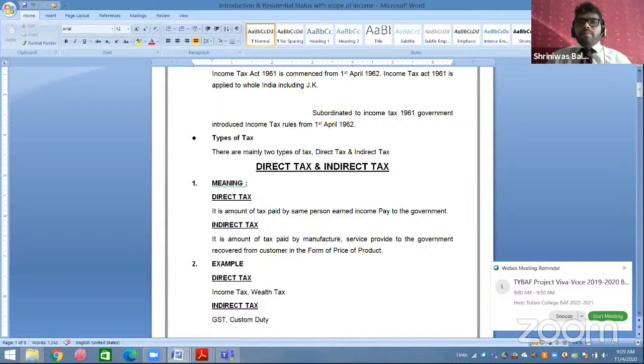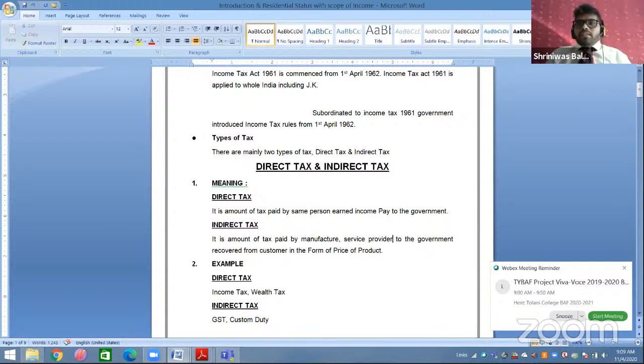Now, sir, what do you mean by indirect tax? It is an amount of tax paid by manufacturer or service provider to the government and recovered from the customer in the form of price of the product. Okay. For example, we will be taking example of one company, for example, XYZ company. XYZ company is there, they manufacture some particular kind of product, for example, they manufacture laptop.